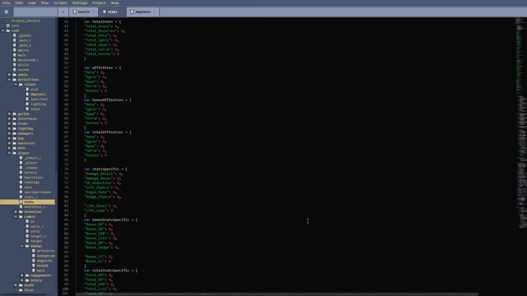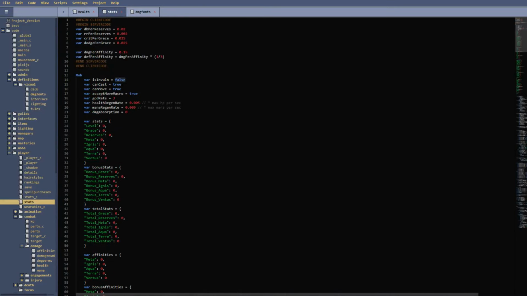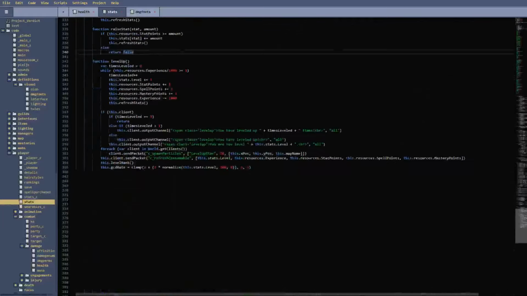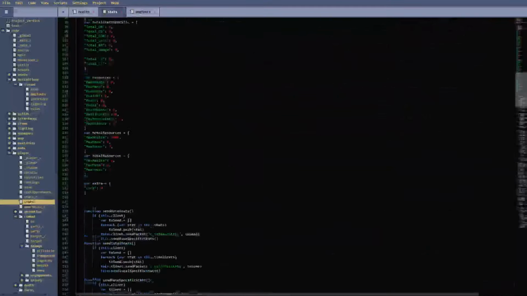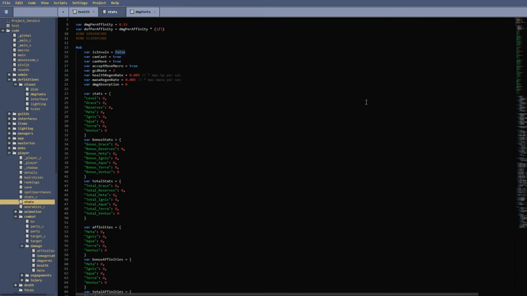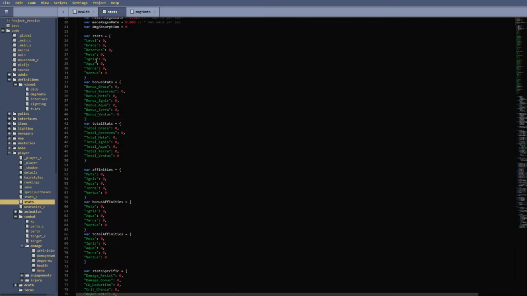So this file is one of the sort of medium-sized files in Verdict. I'm going to scroll down really quick. It's not that big, but it's worth showing off anyway because this is the basis for basically everything else in the game. This file is very aptly named for stats, so it is very simply put a stats file. It keeps track of all of your stats. So here we have your base stats.